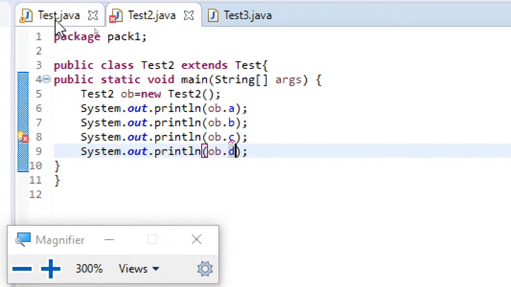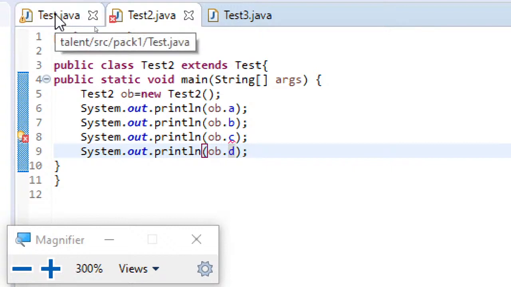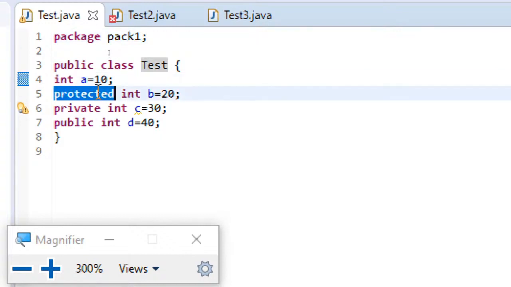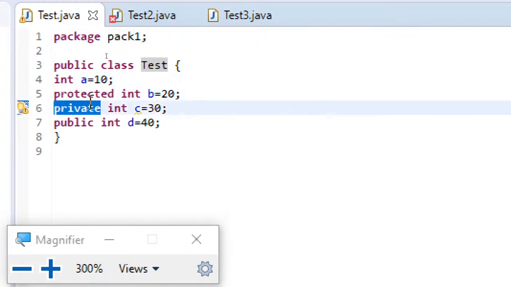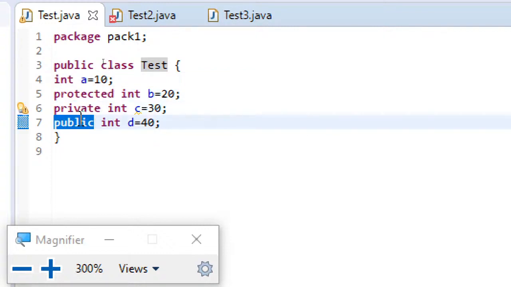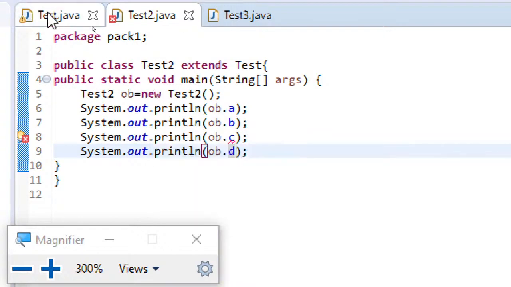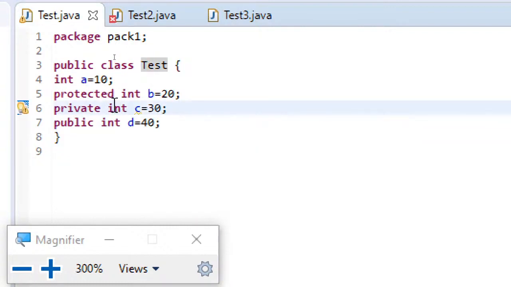Once again I'm saying, here we have three classes under the same package: test, test2, test3. The relationship is, test2 is the child of test class, and test3 has no relationship with test class. In test class I have just declared four variables: one default variable, a; one protected variable, b; one private variable, c; one public variable, d. In test2 class, which is a child of test class, I am trying to access all these four variables that were defined in test class.